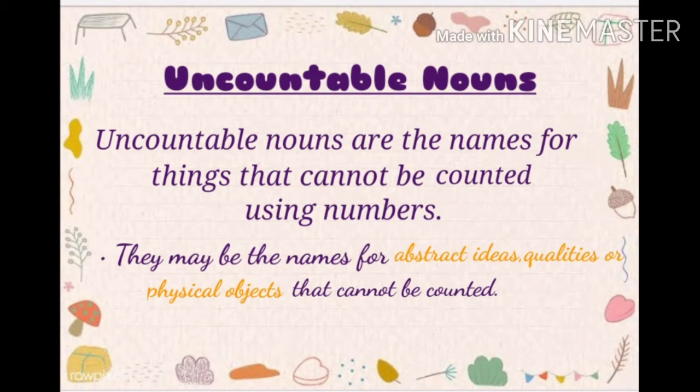So students, as countable nouns include the names of things which can be counted in numbers, uncountable nouns refer to the names of those things that cannot be counted in numbers. And uncountable nouns generally refer to the names for abstract ideas, qualities or physical objects that cannot be counted.